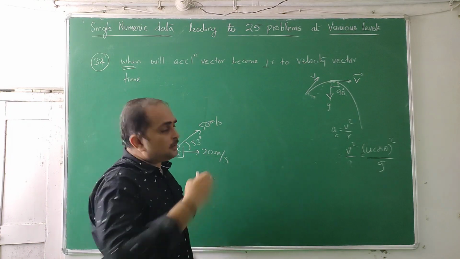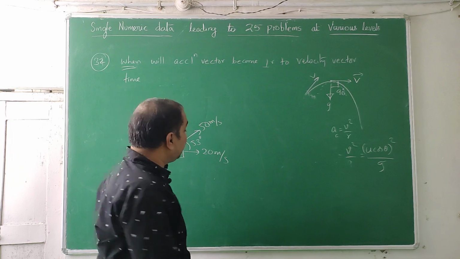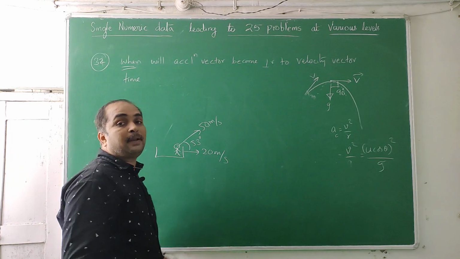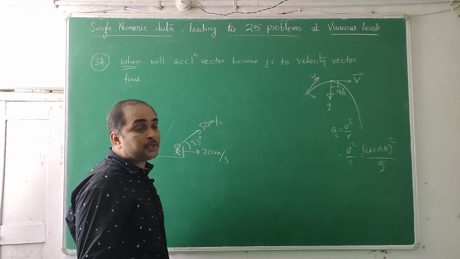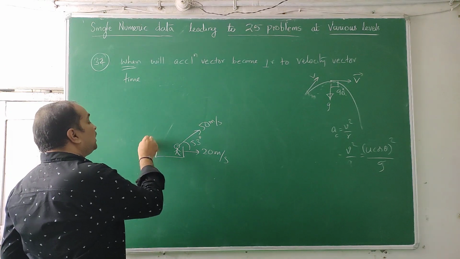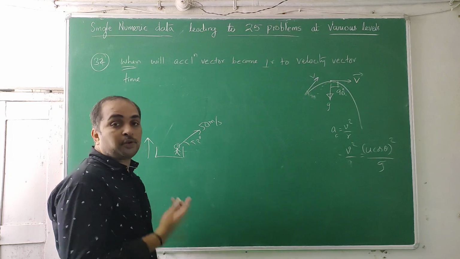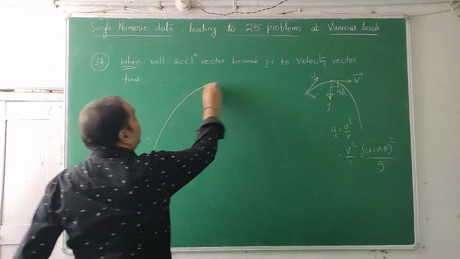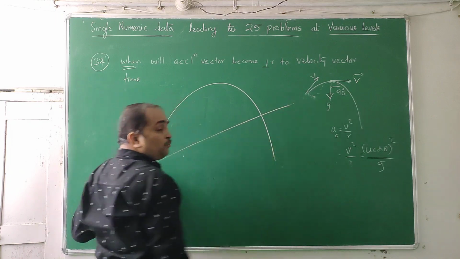Now you can calculate all the quantities. The only thing is, to the x component we have to add this velocity. Everything else remains the same, but all the values will change. Similarly, a person is going upward in a lift and he throws the ball. Then what happens? Next question: there is a projectile and there is an inclined plane.